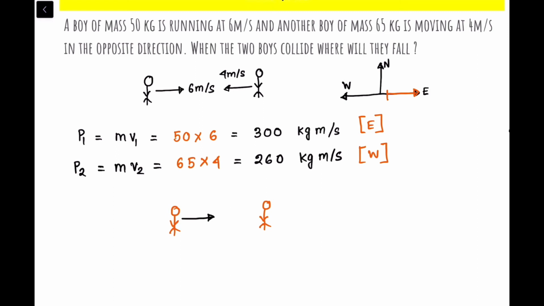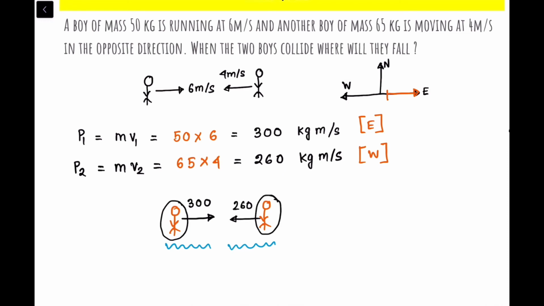This boy is having a momentum of 300 and this boy is having a momentum of 260 in the opposite direction. Which is the more momentum? Yeah, so this boy is having more momentum than this boy, right? So more momentum means more difficult to stop. So this boy is more difficult to stop than this boy, right?